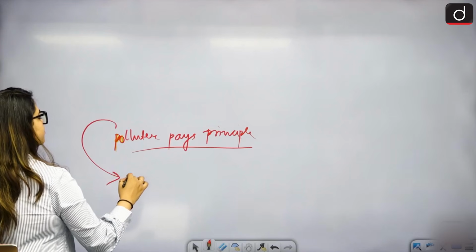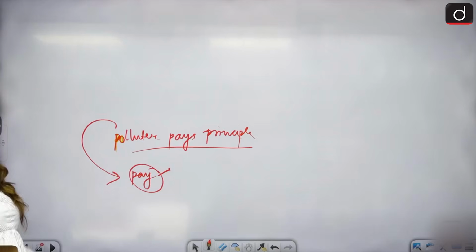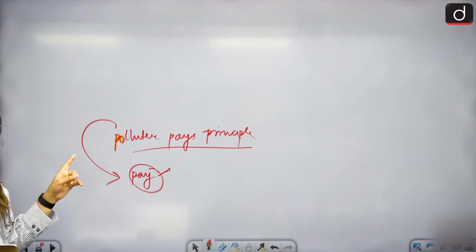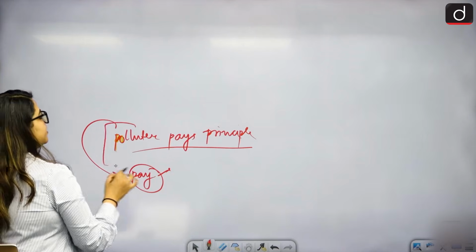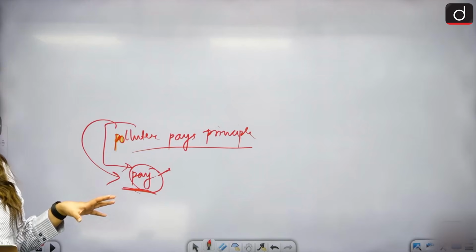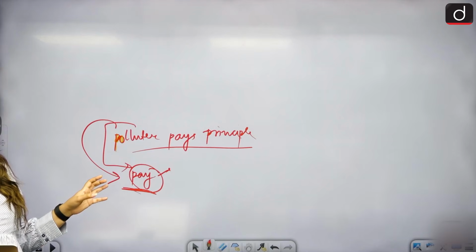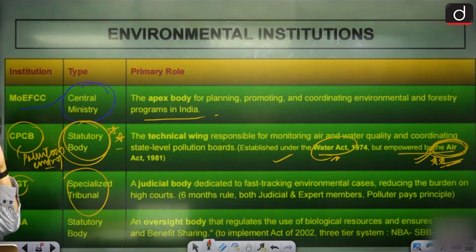Whoever is polluting should pay. None of the other parties has to pay. Whoever is polluting should be responsible for the payment for that environmental degradation. They cannot ask everybody else to pay. It is not a combined thing. Whoever is causing the pollution should pay for it. Simple. That is the NGT's polluter pays principle.